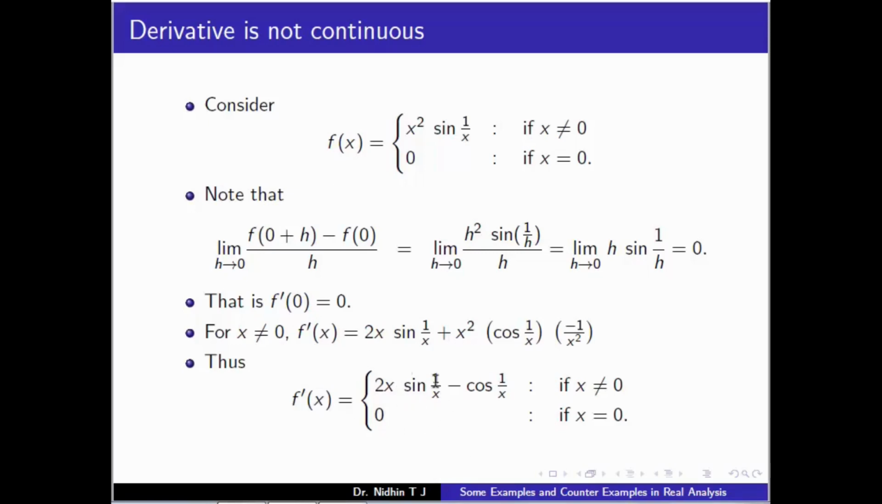Note that this derivative function is not continuous at x equal to 0. As x tends to 0, the portion 2x sin 1 by x becomes 0, but the limit of cos 1 by x as x tends to 0 does not exist. That means f prime is not continuous at x equal to 0.